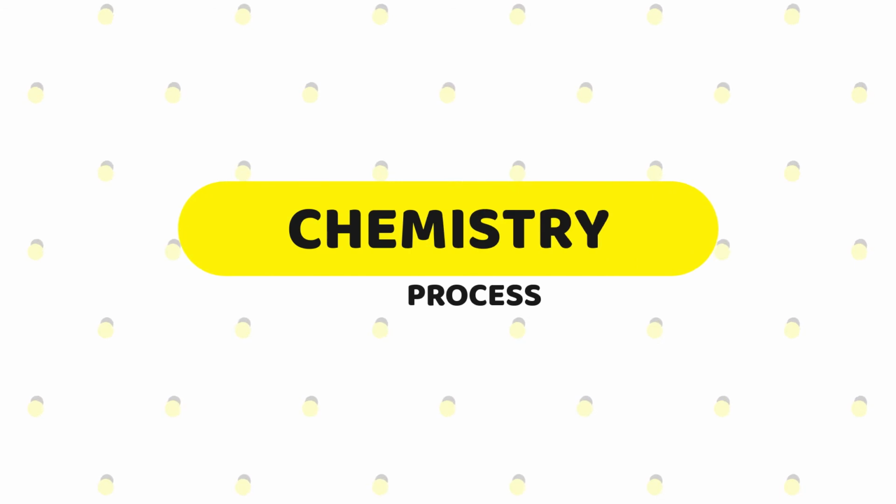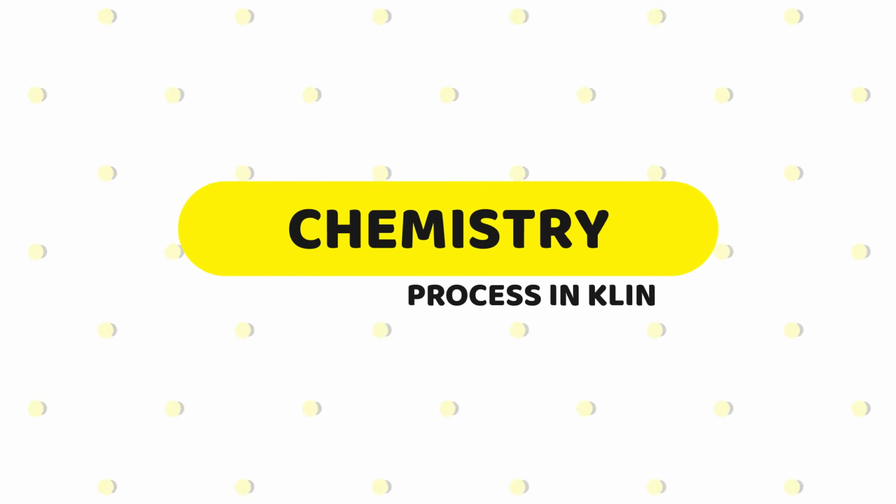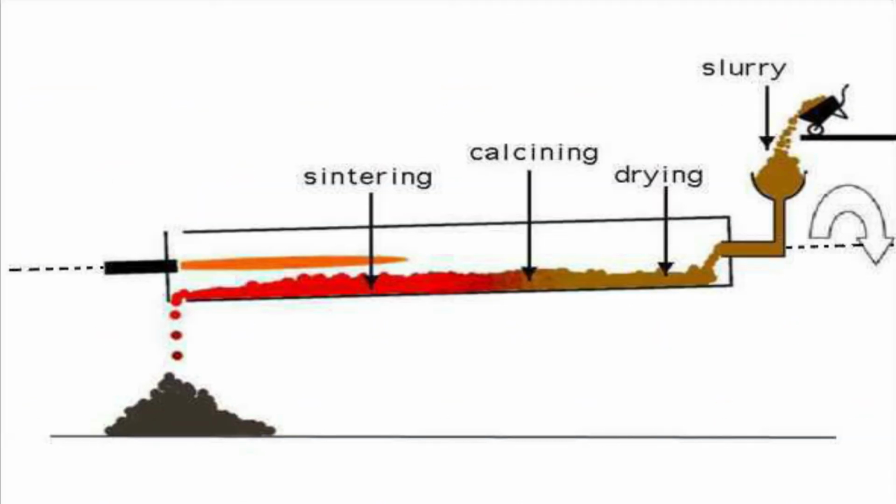And what is the chemistry in this? Let us see. In the upper part of the kiln, where the temperature is around 400 degrees Celsius, most of the water in the slurry gets evaporated, and this zone is called the drying zone.